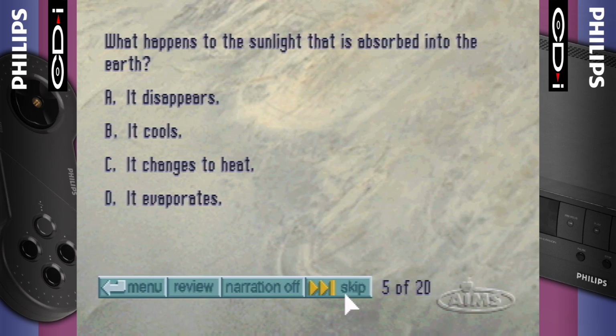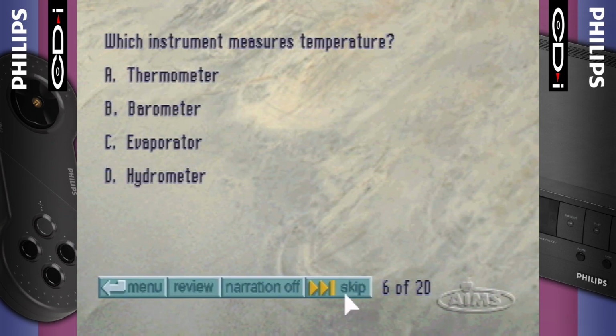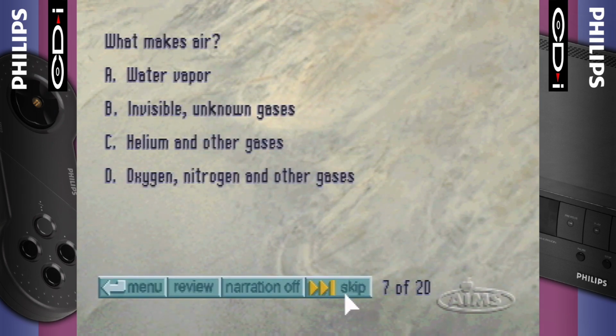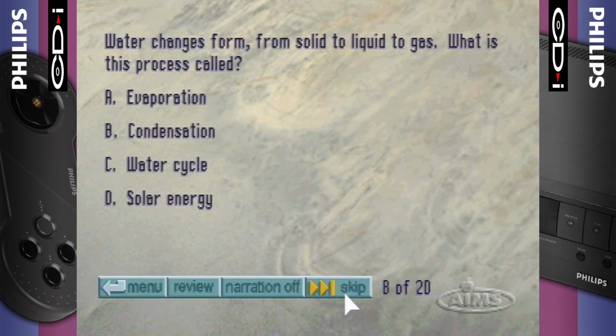What happens to the sunlight that is absorbed into the Earth? A. Which instrument measures temperature? A. What makes air? Water changes form from solid to liquid to gas. What is this process called?